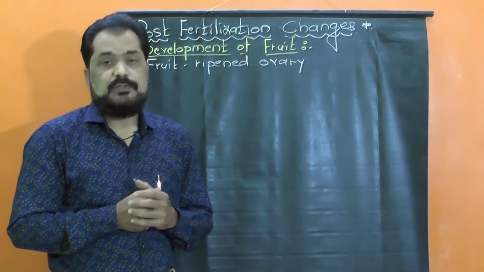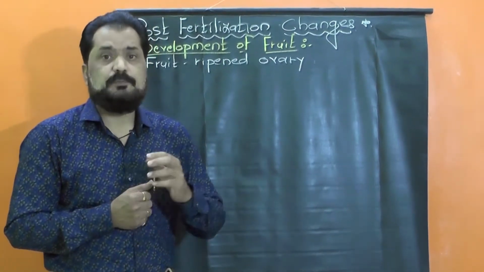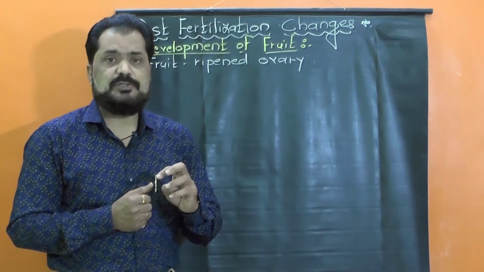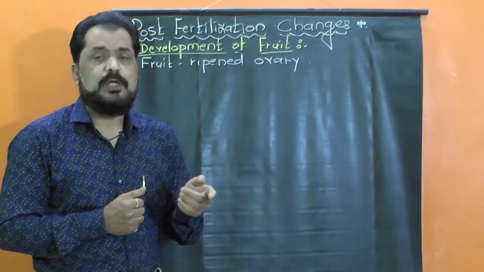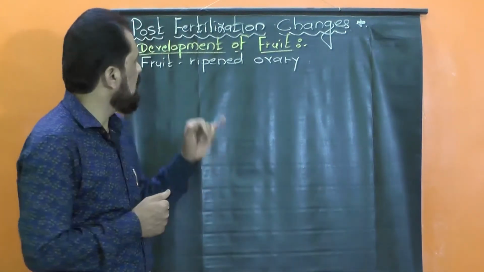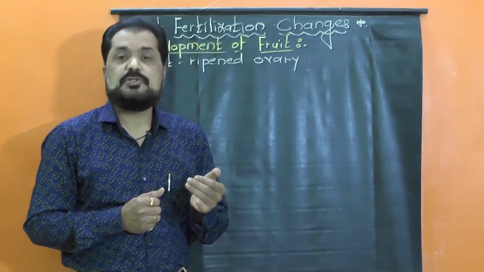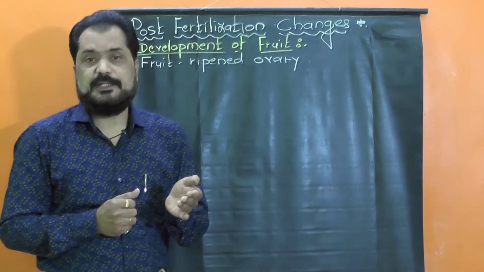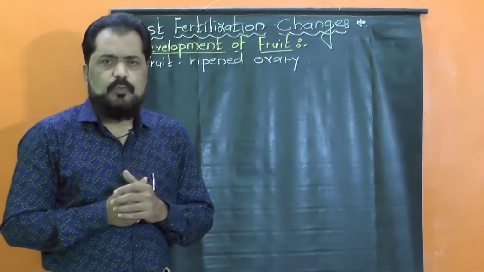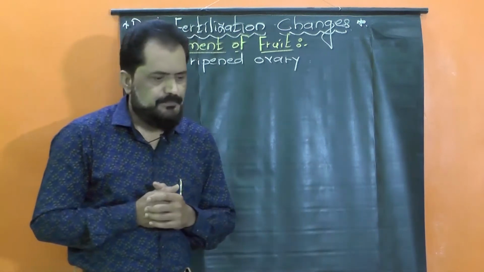Those changes taking place in the ovary wall which bring about transformation of ovary into the fruit are known as ripening changes, and thus the fruit is defined as ripened ovary which may or may not contain seed. Now we have to study those ripening changes.